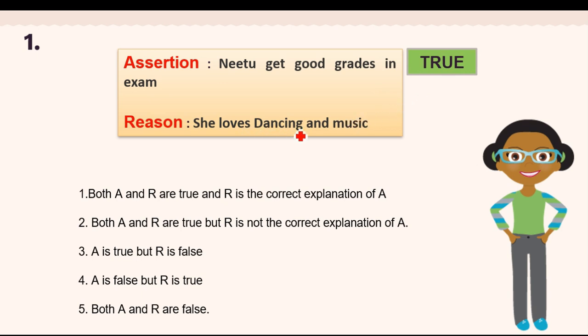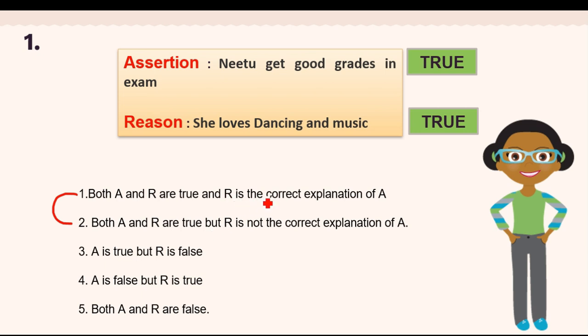Second, she loves dancing and music, and I told you that apart from studying, she loves dancing and music too. So in fact, this statement is also true. So you can see here both assertion and reason are true. So what are the 2 options which are possible? Option number 1 and 2, both A and R are true.